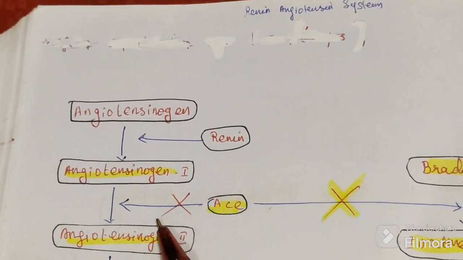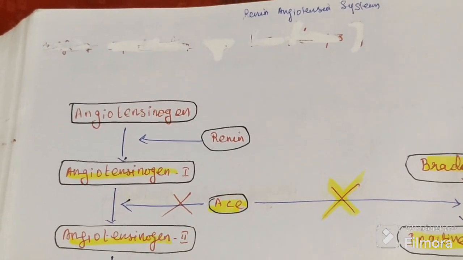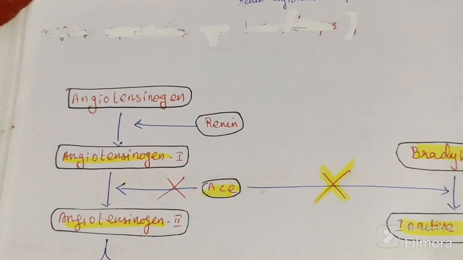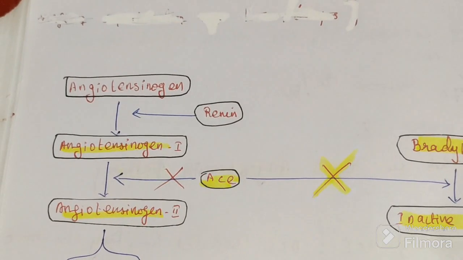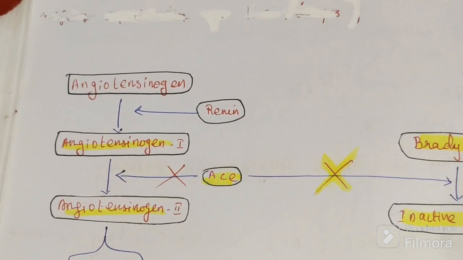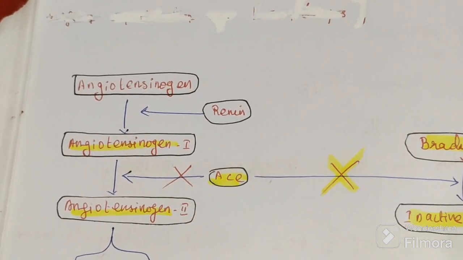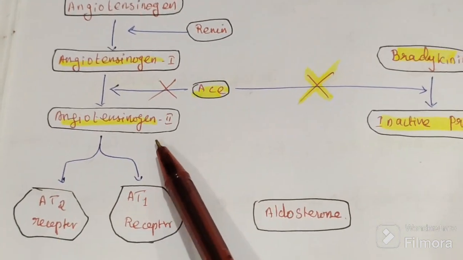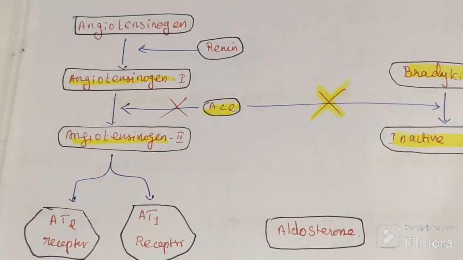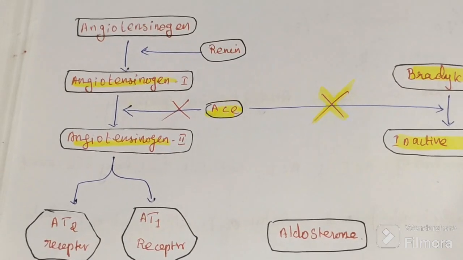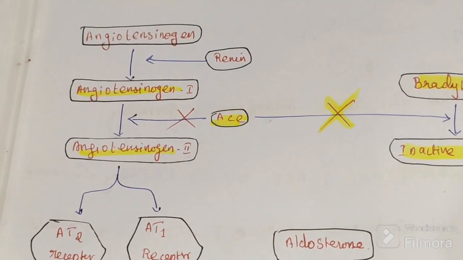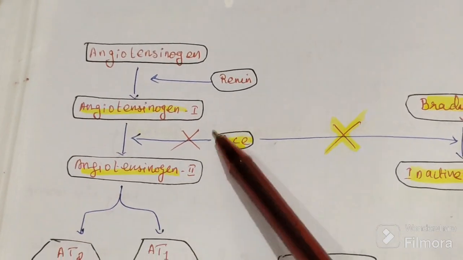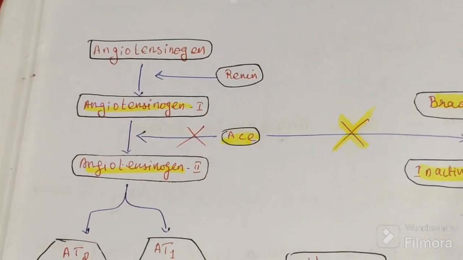We want to inhibit this conversion only, because the patient is hypertensive. We don't want angiotensin 2 to be formed, so the blood pressure will not rise. This is our main aim.